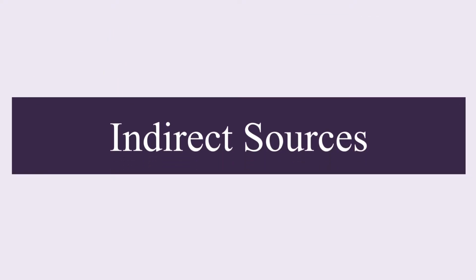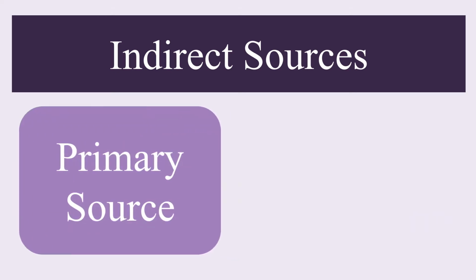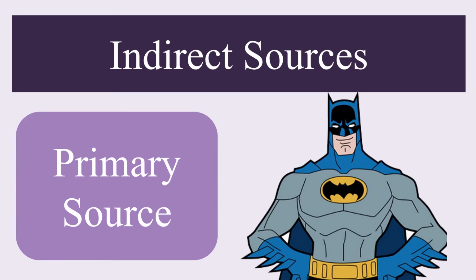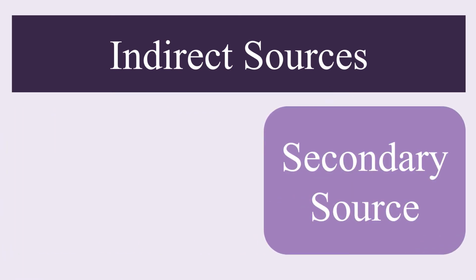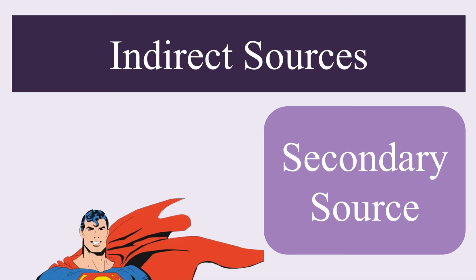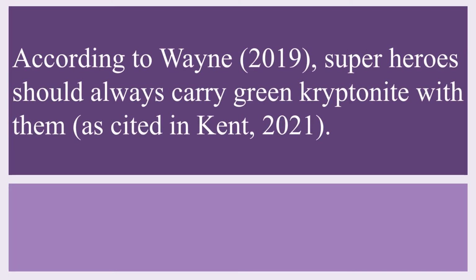The in-text citations for indirect sources have two key components. The primary source, in this case Wayne, and the secondary source through which the primary source is cited, in this case Kent. When creating an in-text citation for this hypothetical scenario, it would likely go as follows.